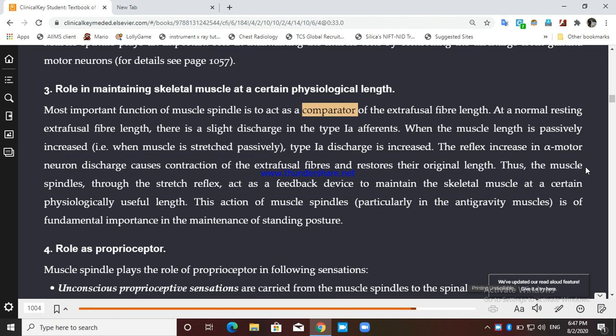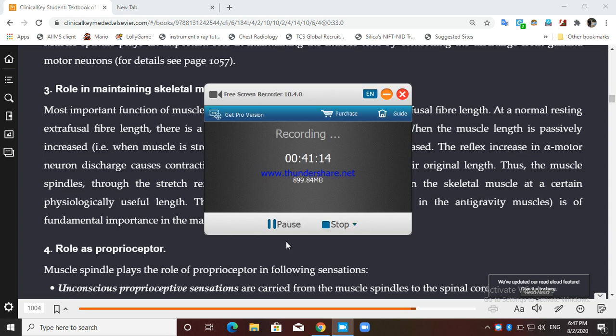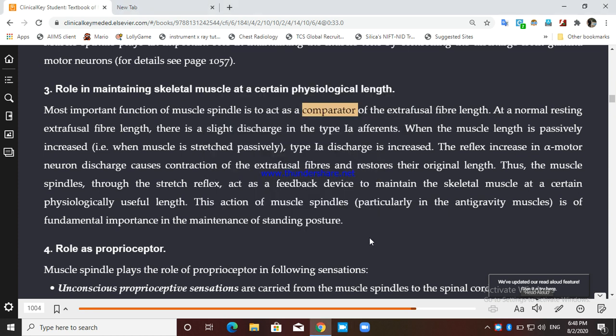So the physiological length is the original length, and when it has been increased, the body will try to restore that original physiological length. For that, there is a contraction of the extrafusal fiber, and so the original physiological length is restored.